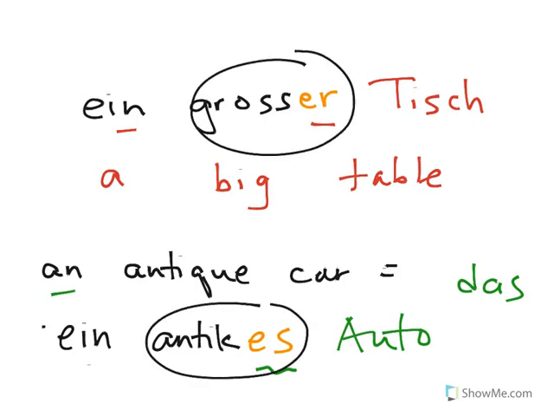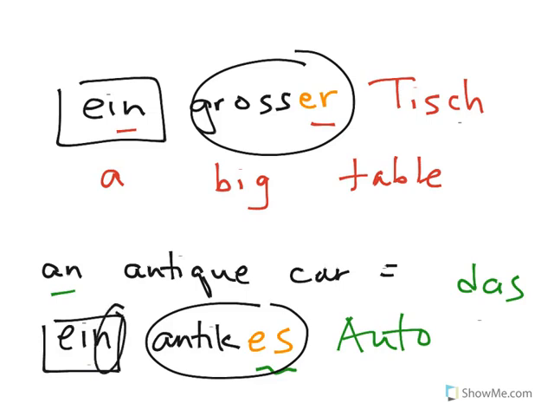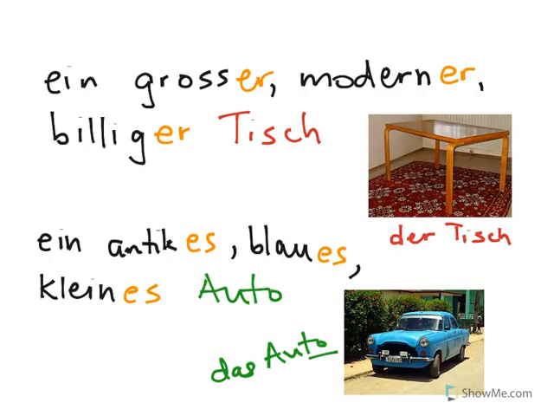So what job is the adjective doing now when our article isn't clearly showing us the gender, der Tisch or das Auto? We can't see that here at all with the ein. So what job is the adjective taking on? Take a pause here and see if you can come up with your own rule about this.